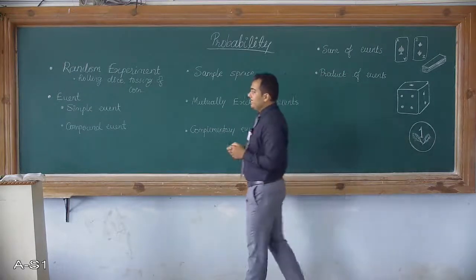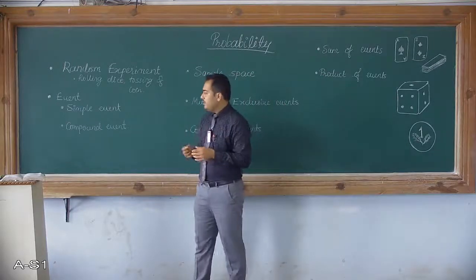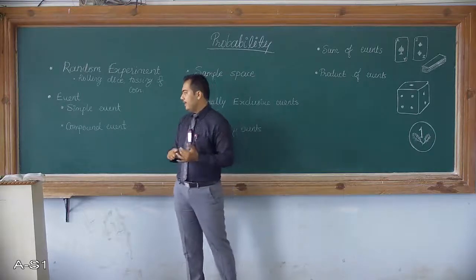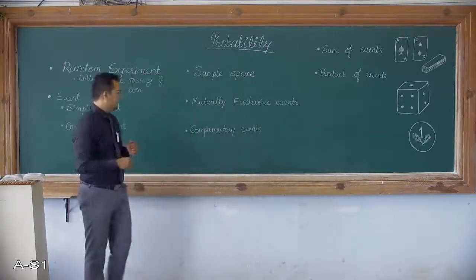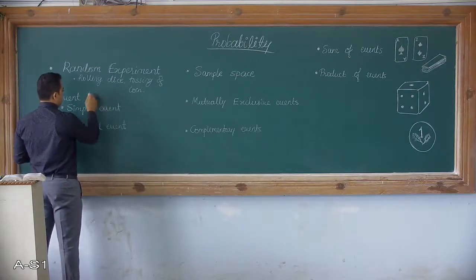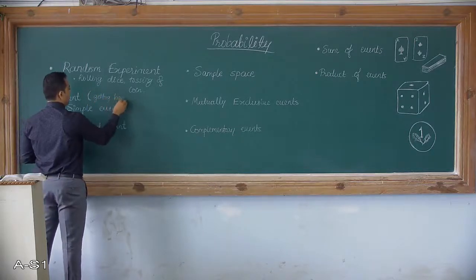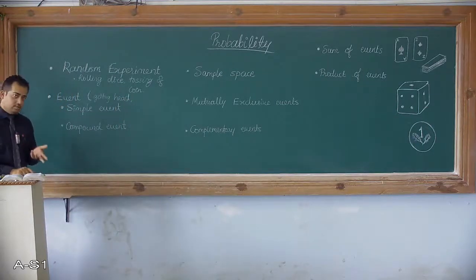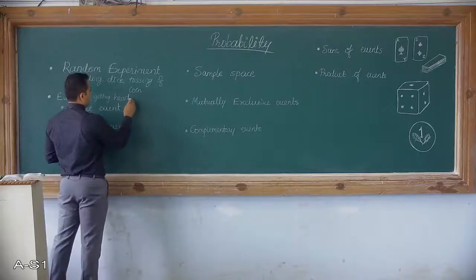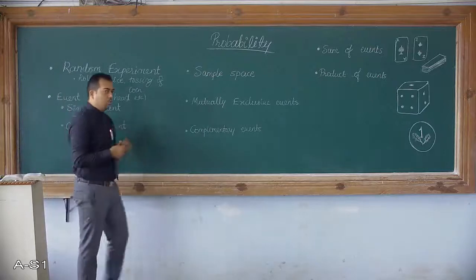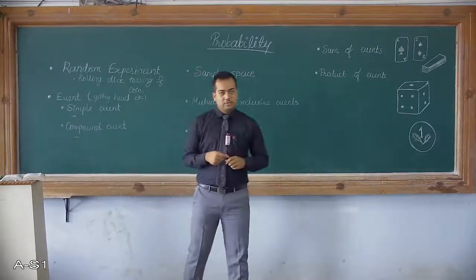Okay, then there are two types, actually four types of events. Basically, we'll discuss these two types first. One is called the simple event and another is called the compound event. For event I can write an example: getting head when you toss a coin, that's also an event. Any such examples you can consider. Then there are two types of events, simple event and compound event.